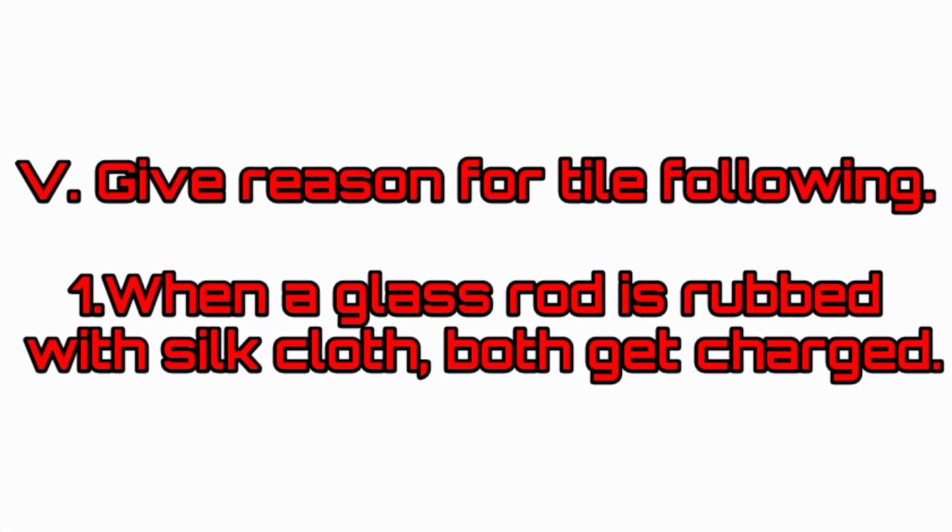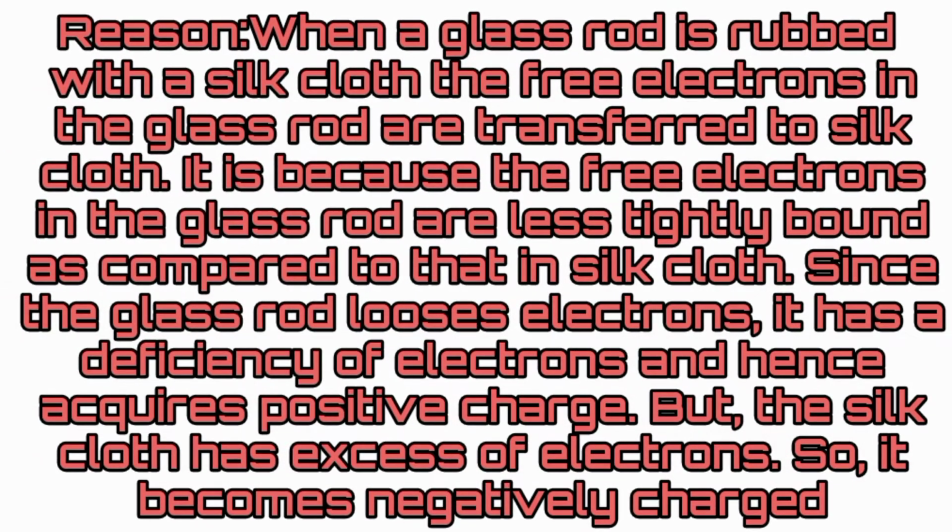Give reason for the following. Question number 1. When a glass rod is rubbed with silk cloth, both get charged. Reason. When a glass rod is rubbed with a silk cloth, the free electrons in the glass rod are transferred to silk cloth. It is because the free electrons in the glass rod are less tightly bound as compared to that in silk cloth. Since the glass rod loses electrons, it has a deficiency of electrons and hence acquires positive charge. But the silk cloth has excess of electrons, so it becomes negatively charged.